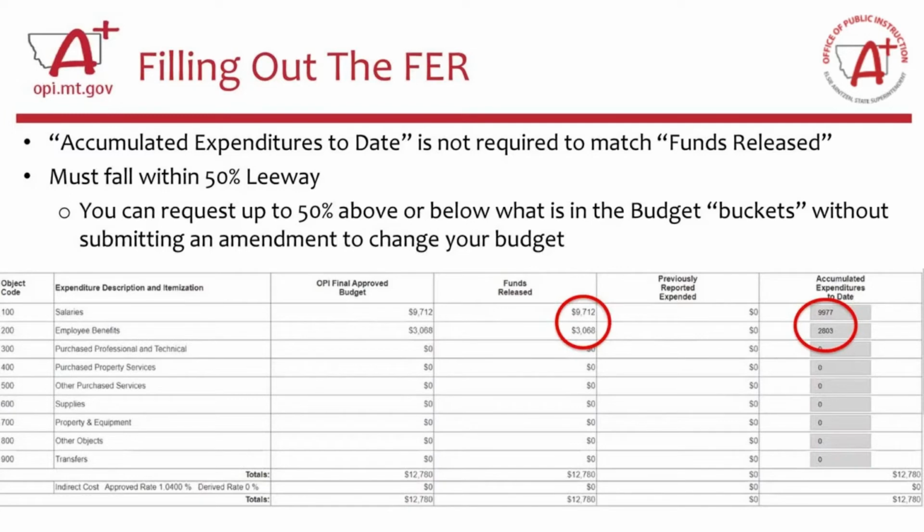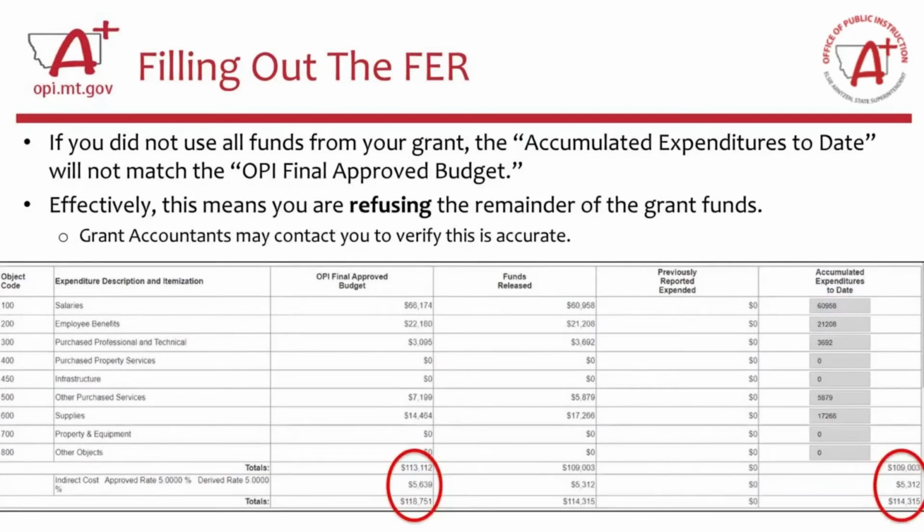This FER is supposed to be filled out at the end of the grant cycle. And so at this point, you wouldn't be submitting amendments to change your budget. And so that is why that 50% leeway rule applies here. Next slide, please.